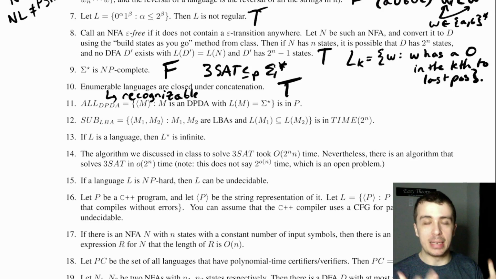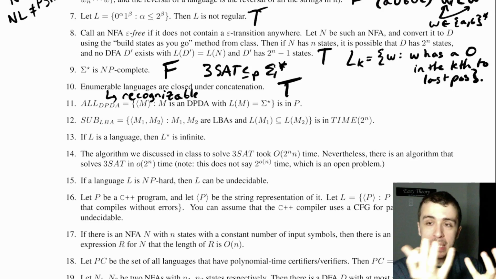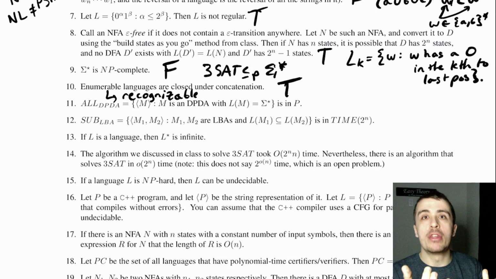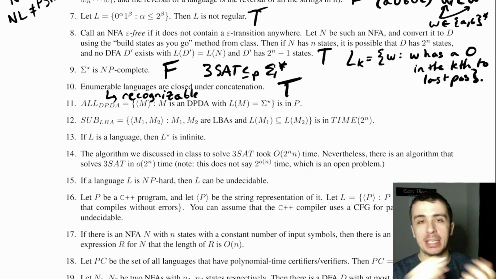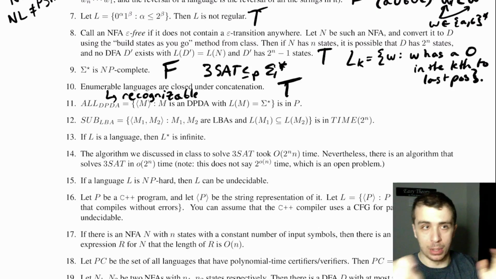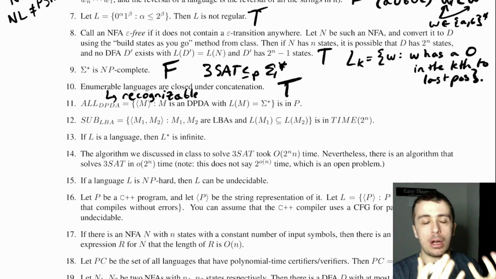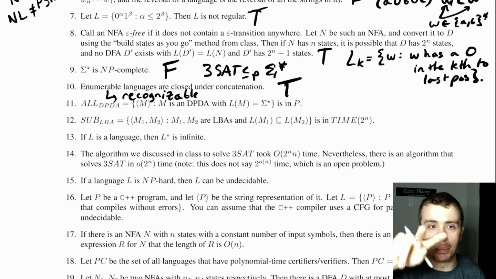You just break up the string into all possible two pieces, and run the recognizer in parallel on both pieces and across all possible ways of splitting it up. Run them all in parallel, and then just accept if any one of the times both of the two parts accept.